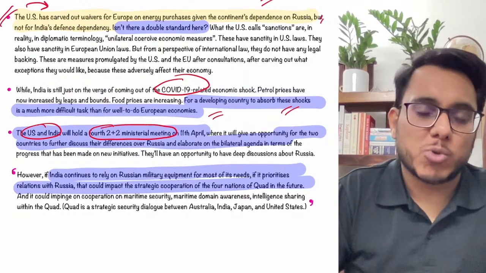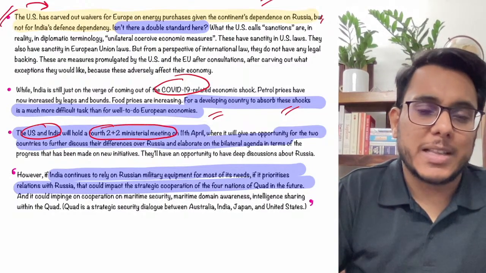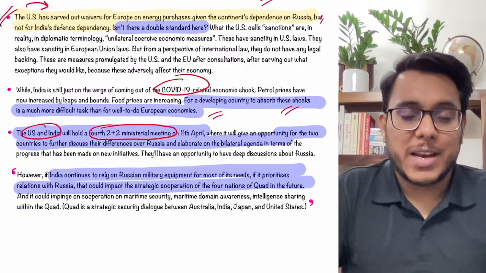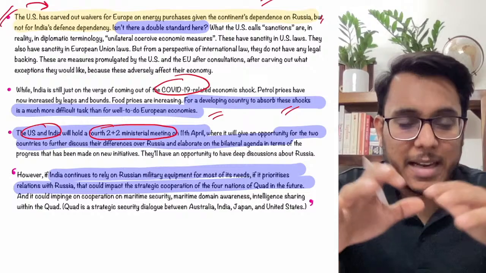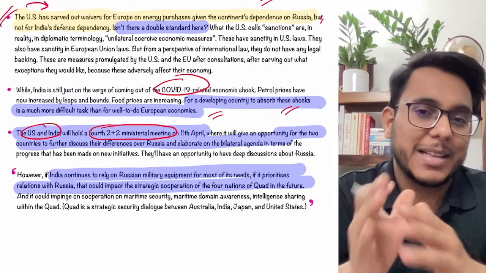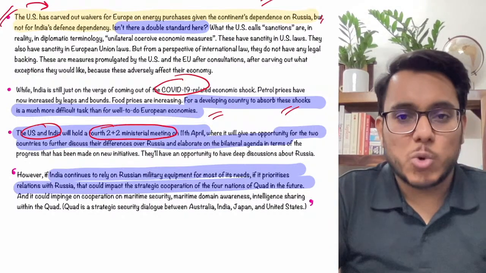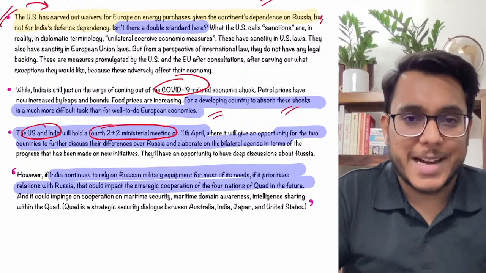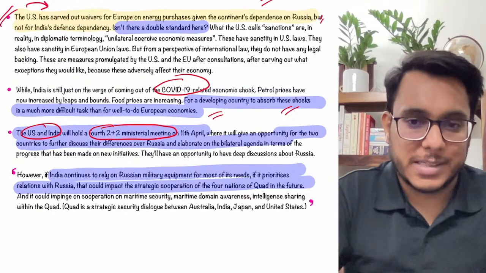In this meet, there will be an opportunity for both the USA and India to resolve their differences and talk about the matters that have come in between. Guys, this 2+2 ministerial meet is the meeting between the foreign minister and the defense minister of the respective countries.